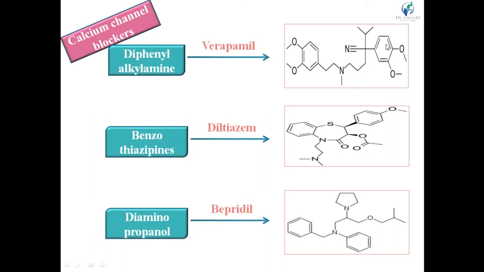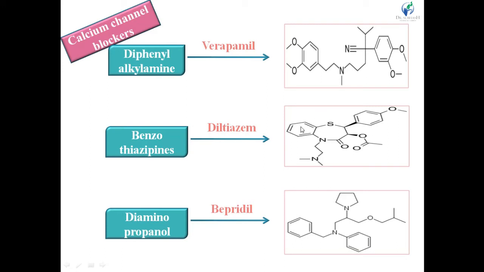That is linked by the amino group, tertiary amino group, right, which is attached by the alkyl group, right? So it is alkylamine and this is the diphenyl group. That's why diphenyl alkylamine.